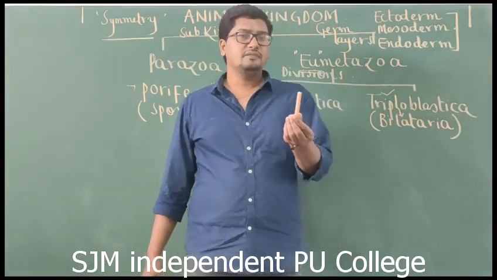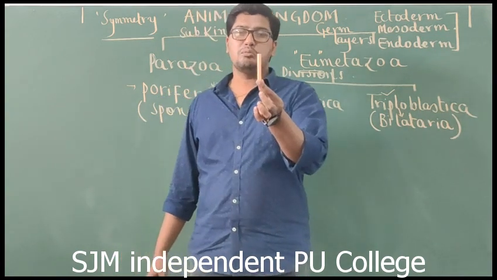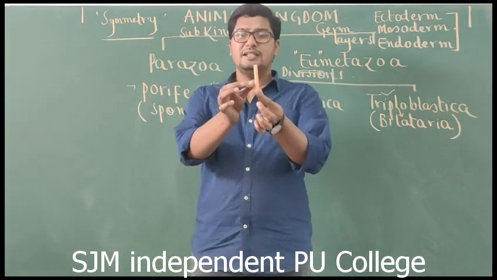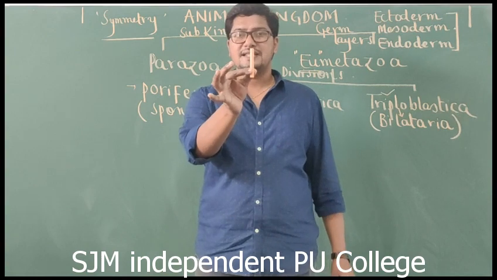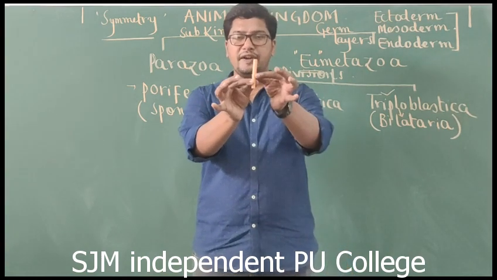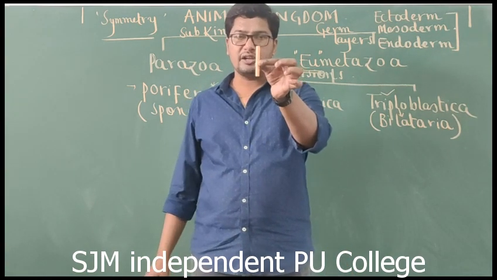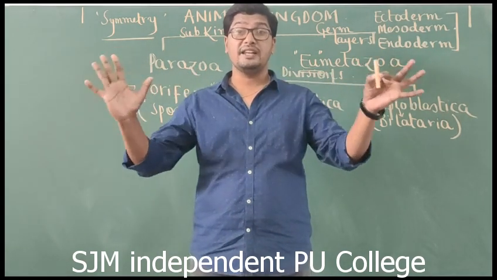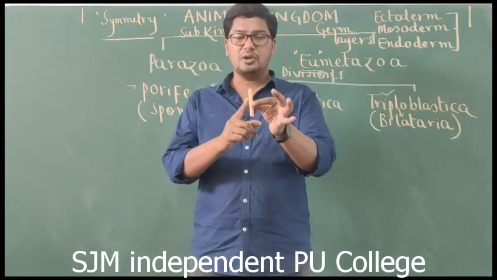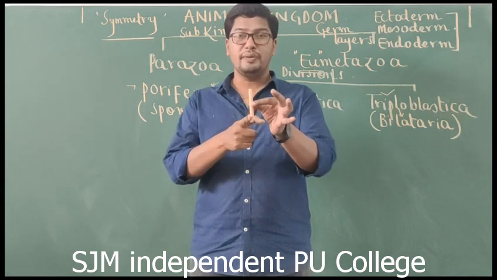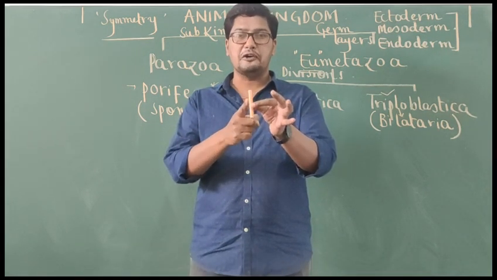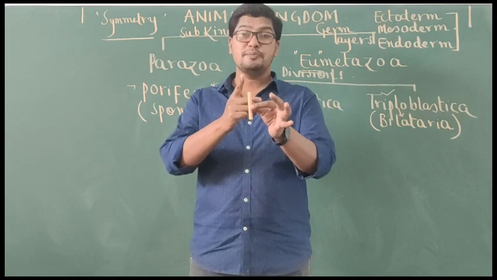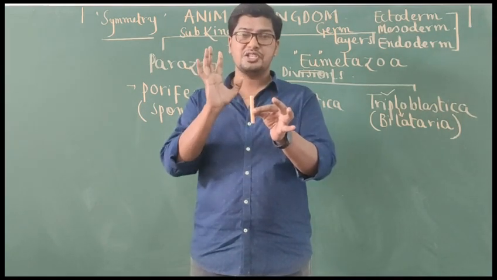If you imagine this piece of chalk as the body of an animal, and this is cylindrical, right? As it is cylindrical, if I want to cut this piece of chalk into two equal halves, equal halves meaning they should be like mirror images, in how many planes does it become possible? That is the question here.